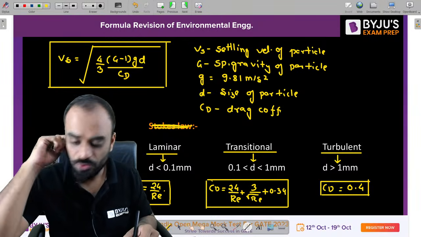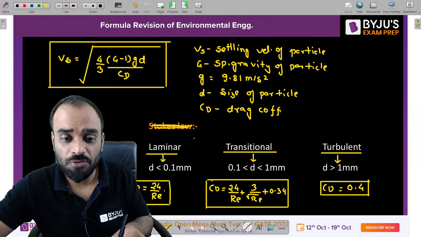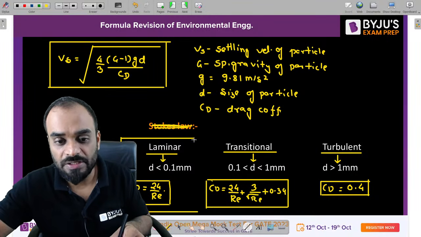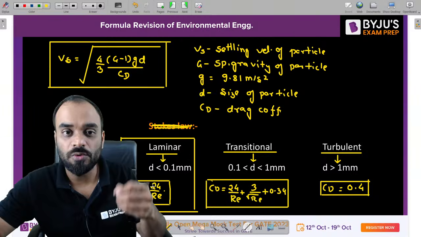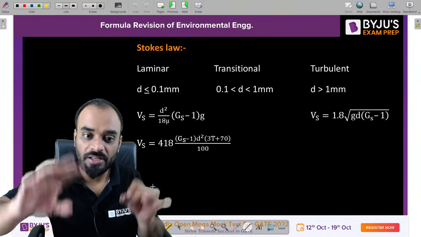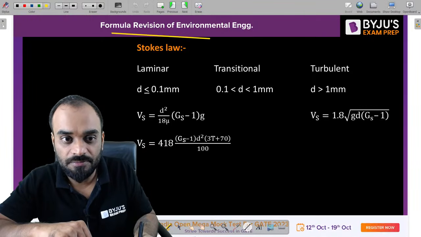Clear? Now you know, guys, that as per Stokes' law, we have to choose the laminar situation, in which the D value is less than 0.1 mm and CD is equal to 24 by Re. If you put CD equal to 24 by Re, then what formula you will get as per Stokes' law? Let me show you that.